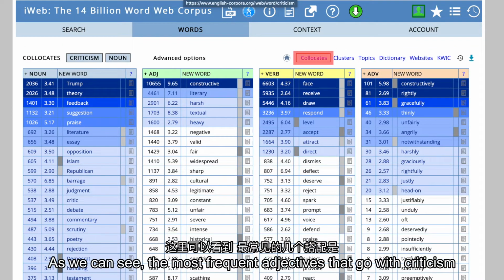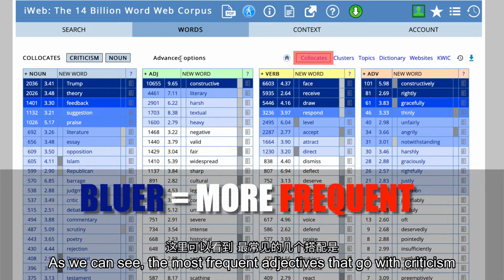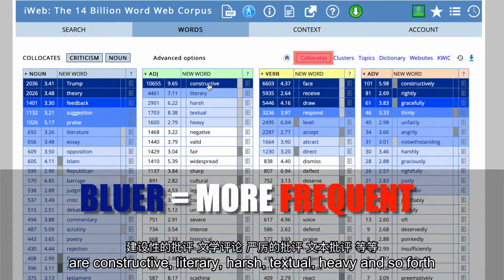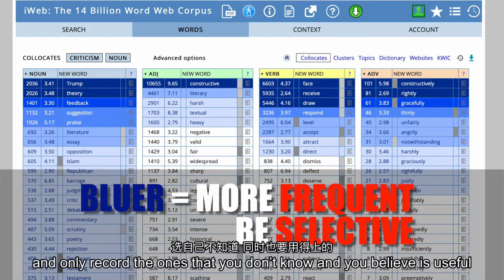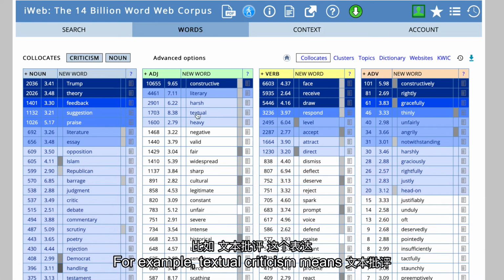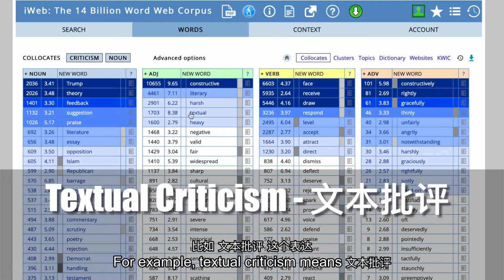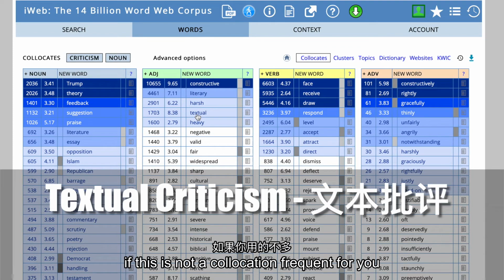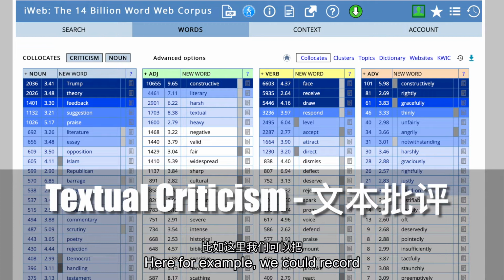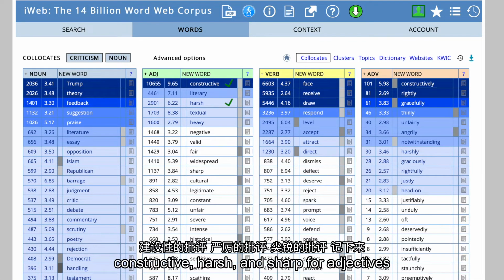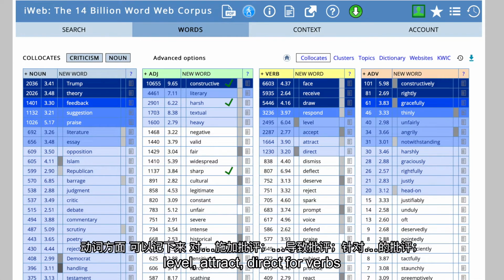As we can see, the most frequent adjectives that go with criticism are constructive, literary, harsh, textual, heavy, and so forth. However, as we mentioned in part A, be selective and only record the ones you don't know and you believe are useful. For example, textual criticism means 文本批评. If this is not a collocation frequent for you, feel free to skip it. Here, for example, we could record constructive, harsh, and sharp for adjectives, and level, attract, and direct for verbs.